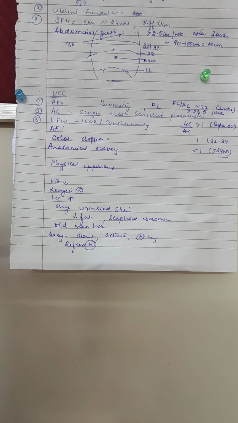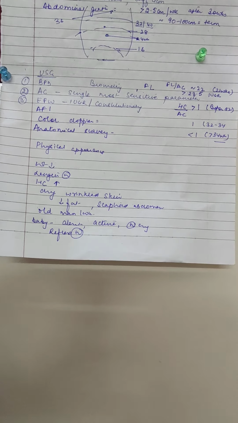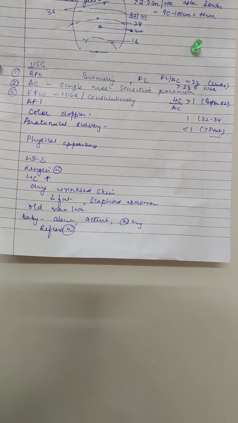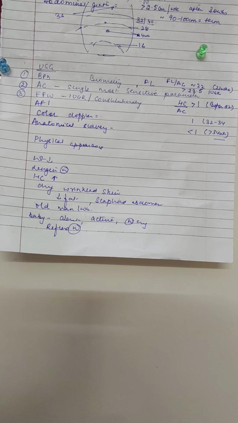As I told you, we measure them and that length is converted into weeks. Suppose a particular length comes, the biparietal diameter says 30 weeks, the head circumference also corresponds to 30 weeks, but the abdominal circumference corresponds to only 26 weeks. It means the head is being spared while the abdominal circumference is compensating. Why? Then it shows that it is IUGR.